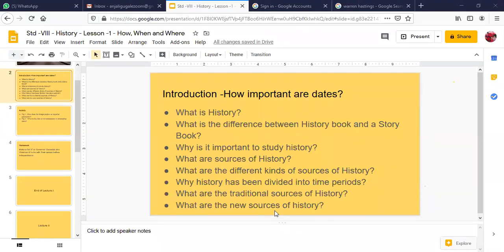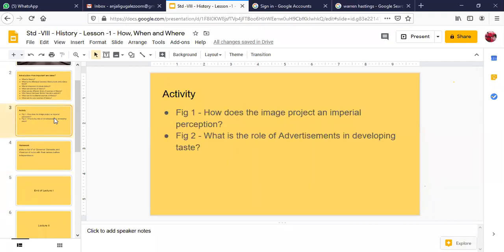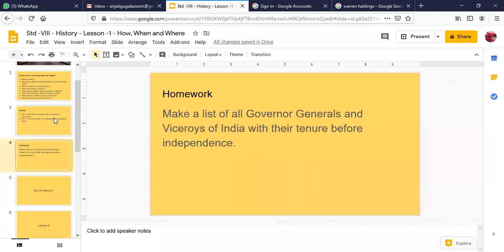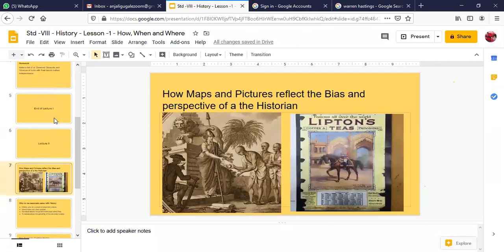Now somebody asked me about the advertisement, so now I'll go to the upcoming section. Here, figure 1. How does the image project an imperial perception? Beta, in your textbook, I'll show you. Is this image visible to everyone? How maps and pictures reflect the bias and perspective. Yes, ma'am. Okay, the first image is of figure 1.